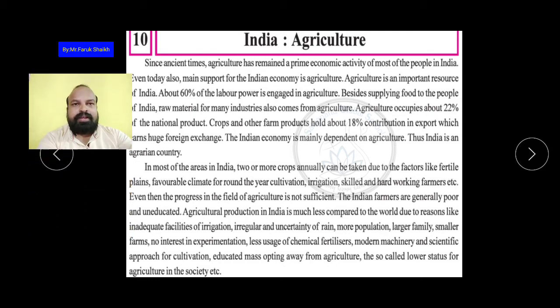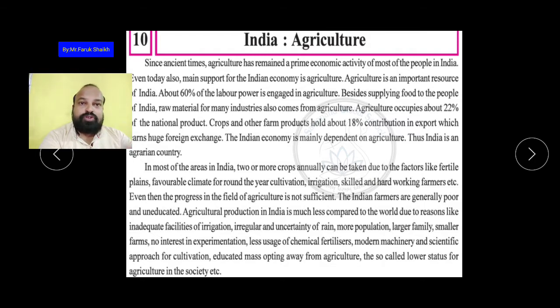Now the second paragraph. In most areas of India, two or more crops annually can be taken due to factors like fertile plains, favorable climate for round-the-year cultivation, irrigation, and skilled and hardworking farmers.